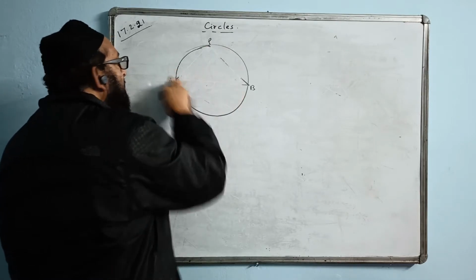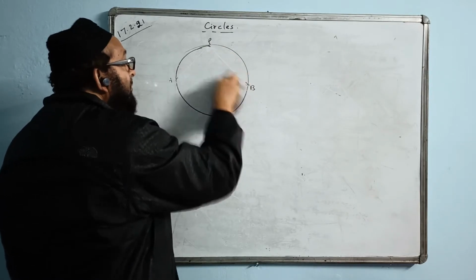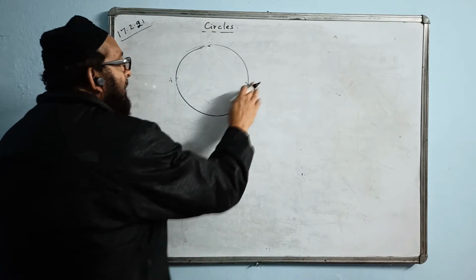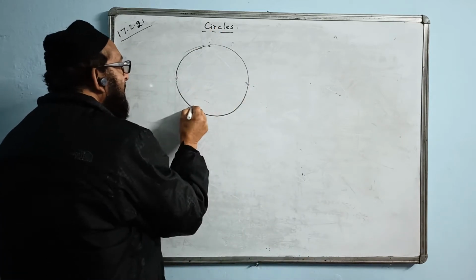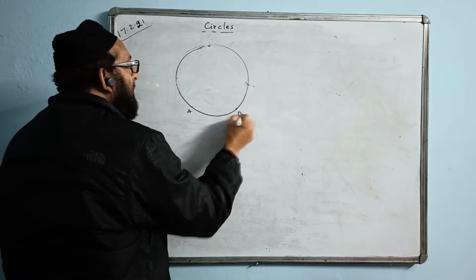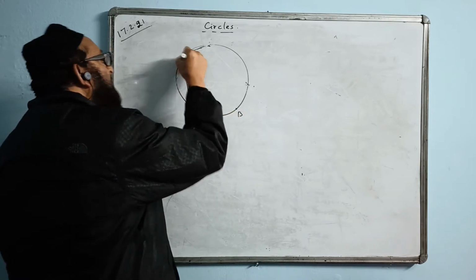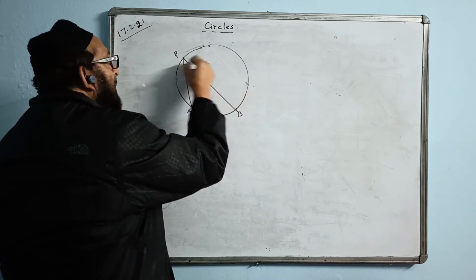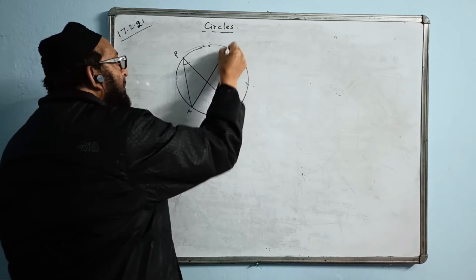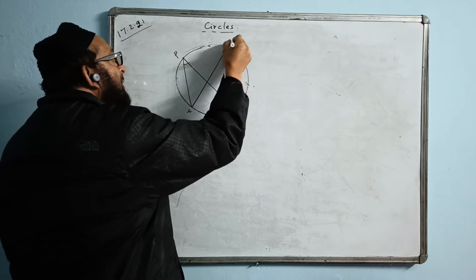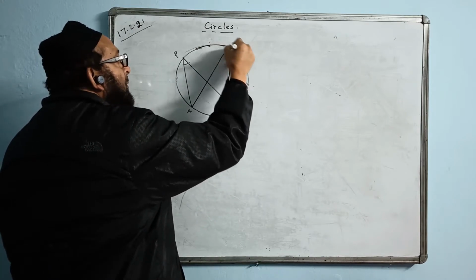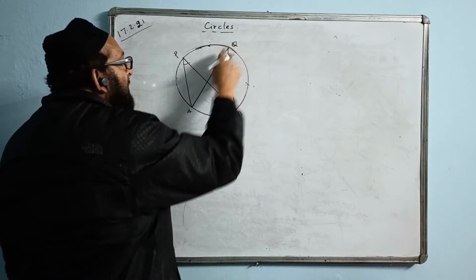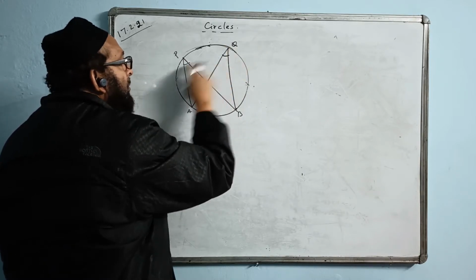Now another one. This was theorem number 2, which I discussed just now. Now another one is like this. Suppose AB is an arc making some angle on the remaining circumference. And the same AB is making one more angle on the remaining circumference. Anywhere on the remaining circumference, it can be here, it can be here. These two angles will be equal.